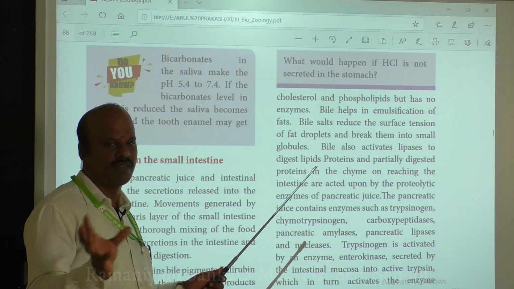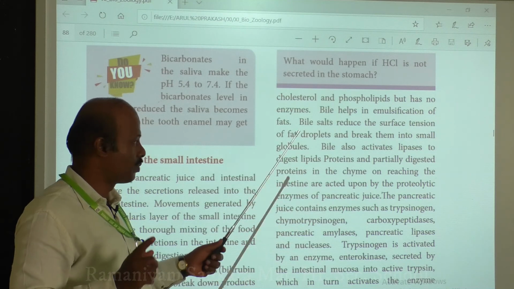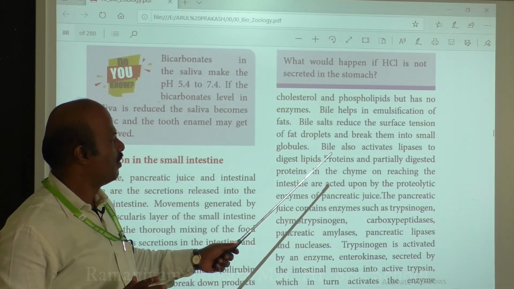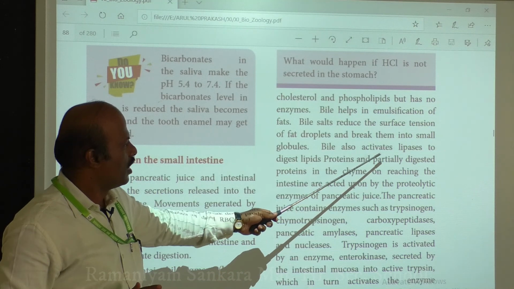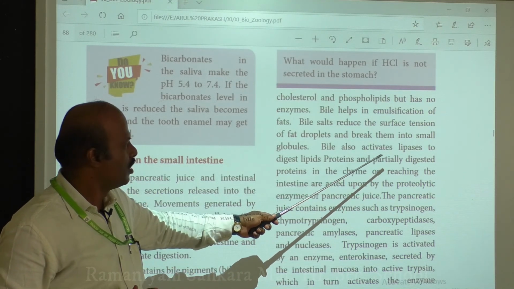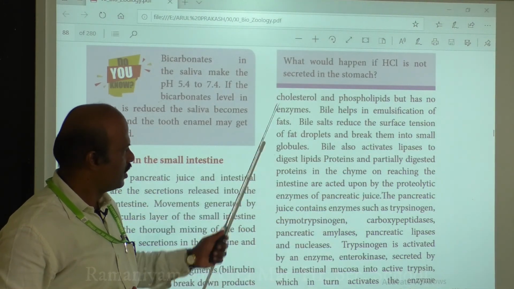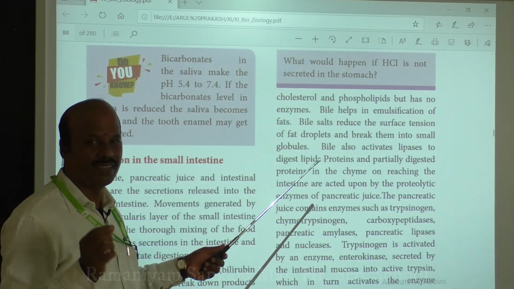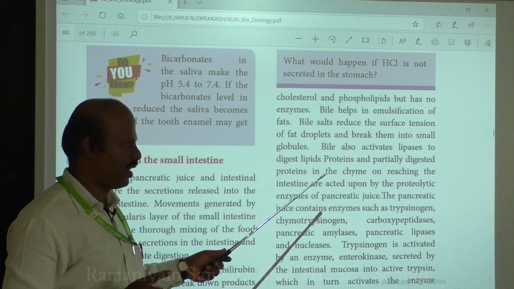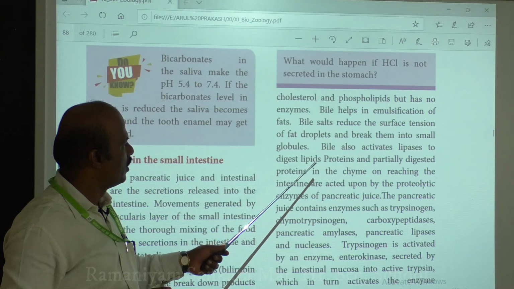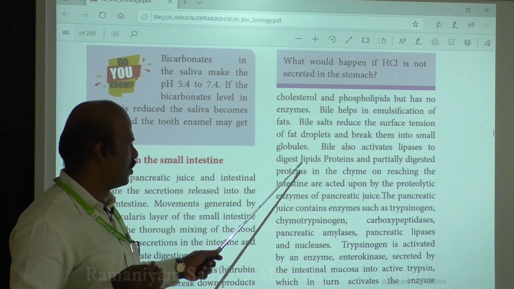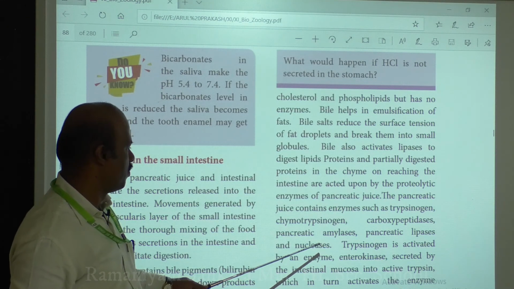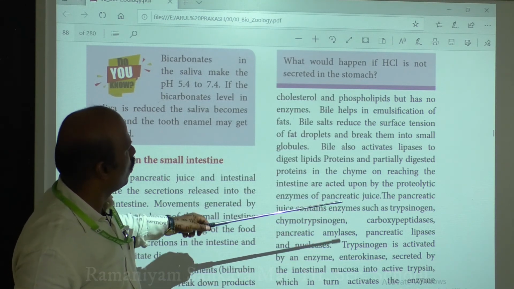This emulsified fat further undergoes digestion with the help of an enzyme called lipase, which converts the lipids into fatty acids and monoglycerides.